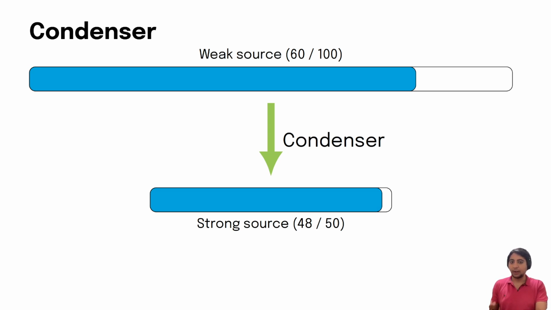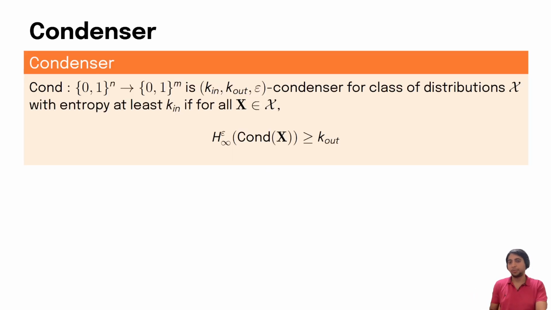Condensers transform a weak random source into a strong random source that might not necessarily be uniform but has much more concentrated entropy. Formally, we say a function is a k-in, k-out epsilon condenser for a class of distributions with entropy at least k-in if for every distribution in the class, the output of the condenser on that distribution is epsilon close to having entropy k-out.